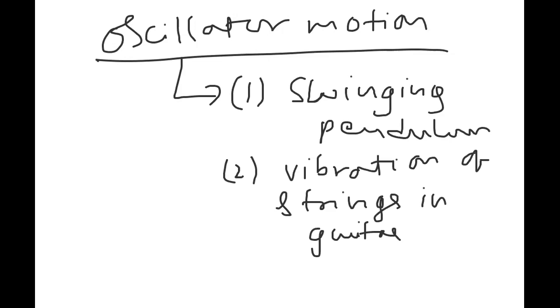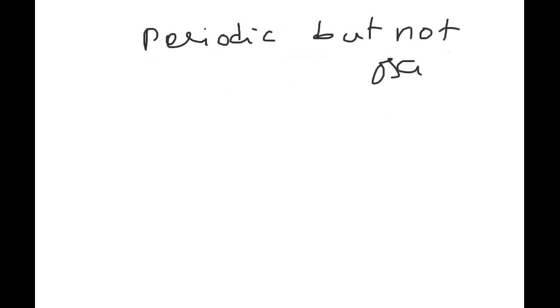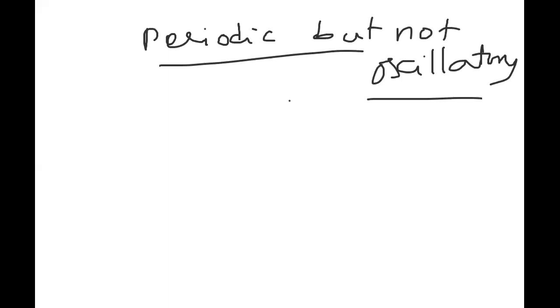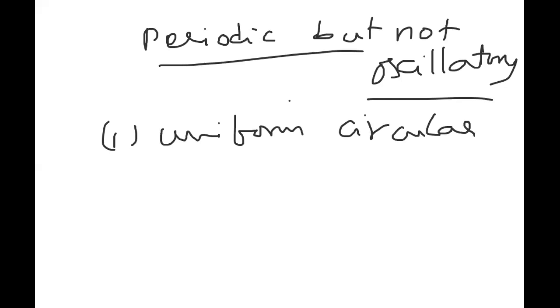Now, periodic motion which is not oscillatory. A very straightforward, simple example is uniform circular motion. It repeats its motion at regular intervals of time, so it is periodic, but it is not oscillatory because it is not moving to and fro.